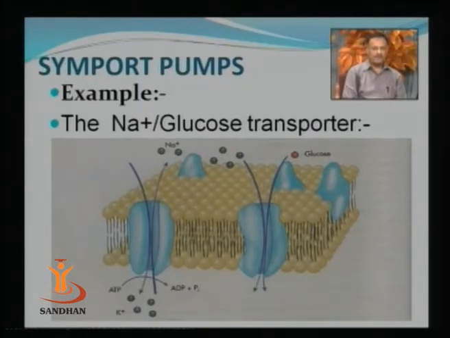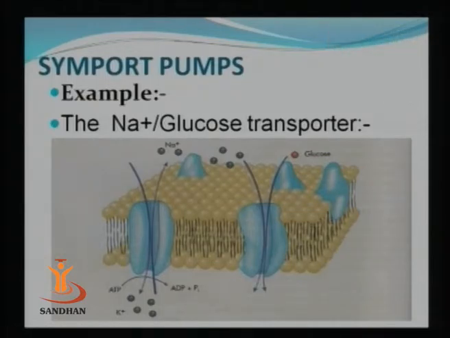As you can see in the figure, the lipid bilayer and the membrane proteins are there. The first membrane protein is shown in blue color, which is basically sodium potassium ATPase, which pumps 3 sodium ions out of the cytoplasmic membrane and takes up 2 potassium ions inside the cell. Now when this process continues for some period of time, it forms an ion gradient and the sodium ion concentration increases outside the cytoplasmic membrane.